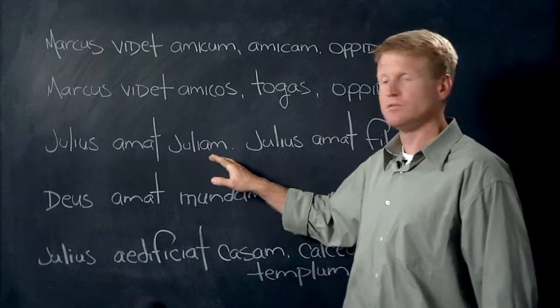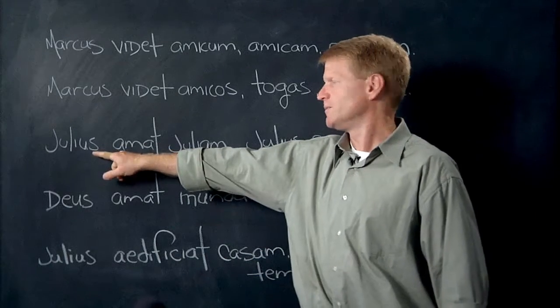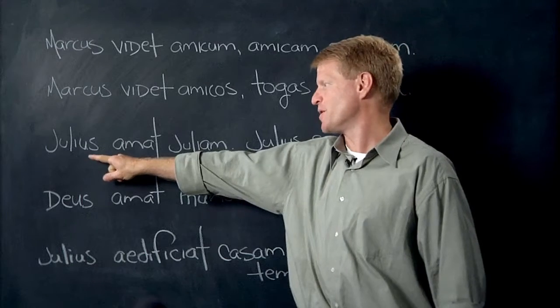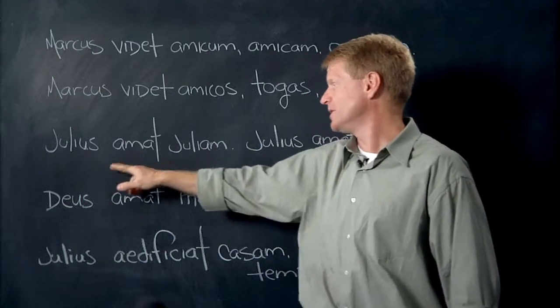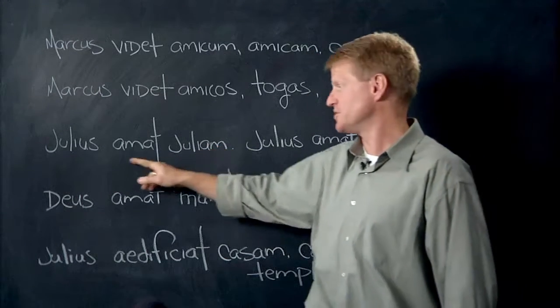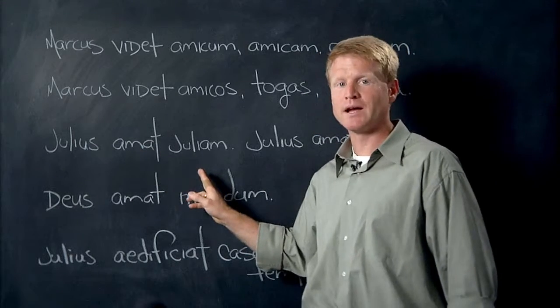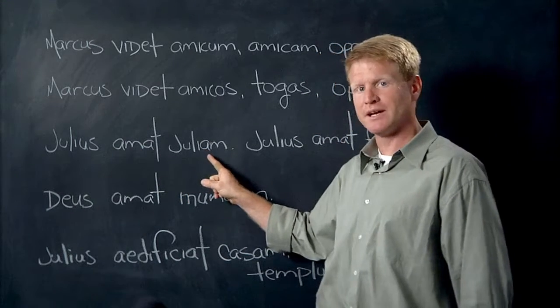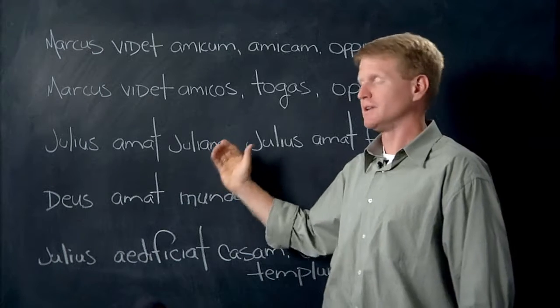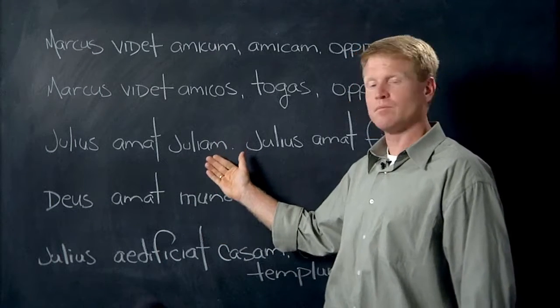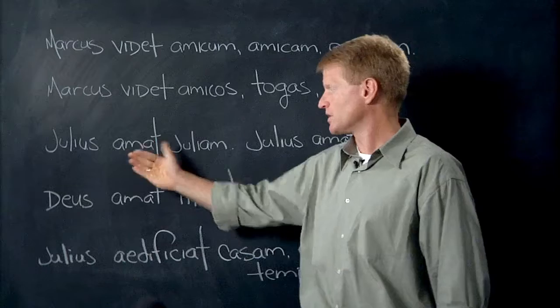Marcus amat Juliam. That's not Marcus, my bad. Mea culpa is what the Romans said for my bad. Mea culpa. Julius amat Juliam. This is his daughter. Julius amat Juliam. Now, you know that Julia's name is Julia. But in the accusative, her name changes to Juliam.